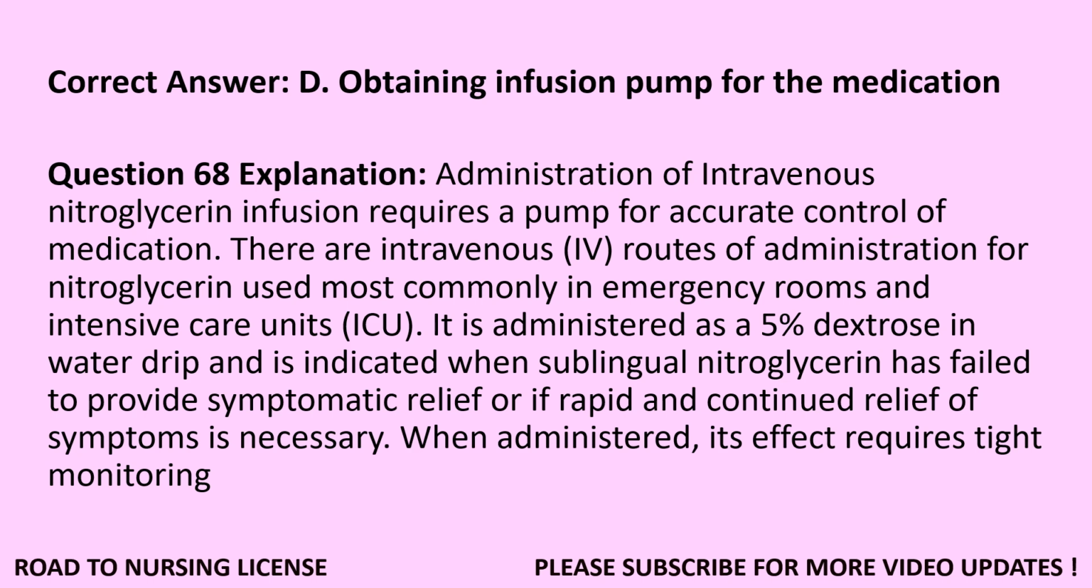Question 68 Explanation. Administration of intravenous nitroglycerin infusion requires a pump for accurate control of medication. There are 4 routes of administration for nitroglycerin, and intravenous is used most commonly in emergency rooms and intensive care units, ICU. It is administered as a 5% dextrose in water drip and is indicated when sublingual nitroglycerin has failed to provide symptomatic relief or if rapid and continued relief of symptoms is necessary. When administered, its effect requires tight monitoring.